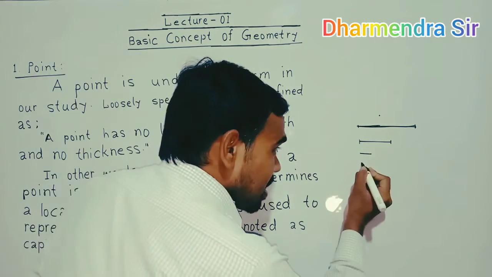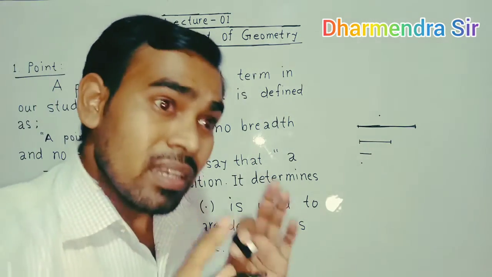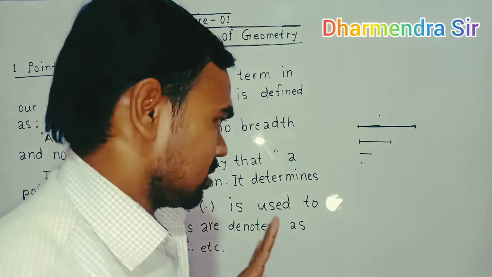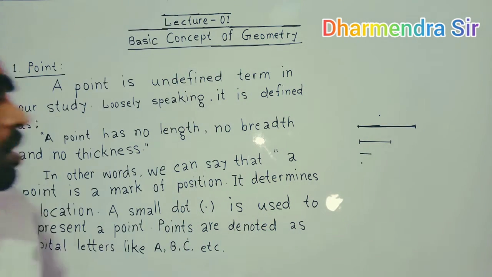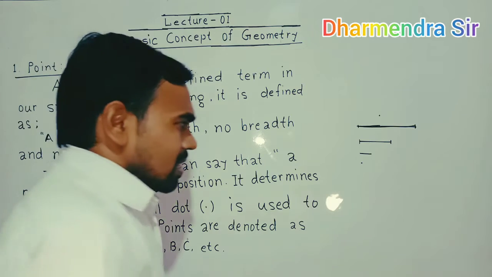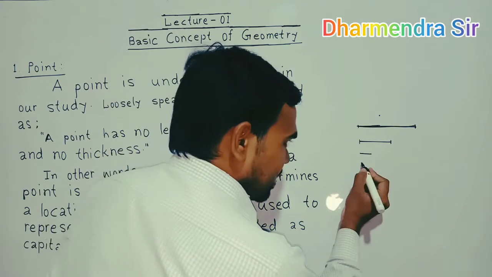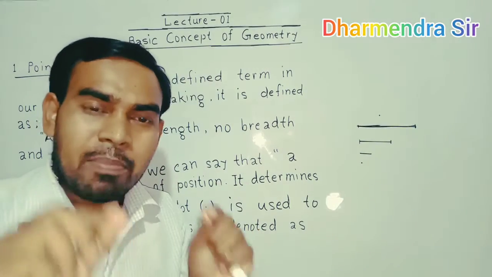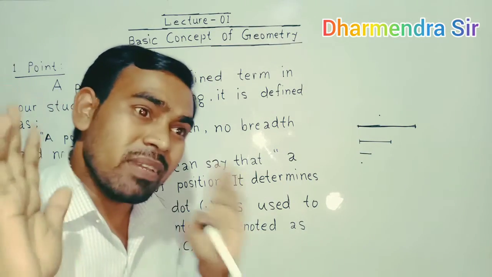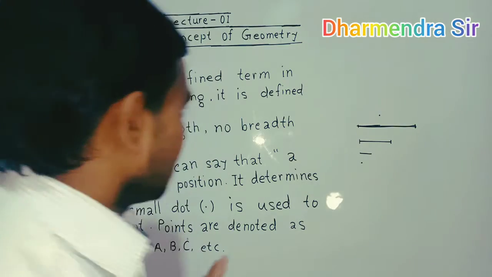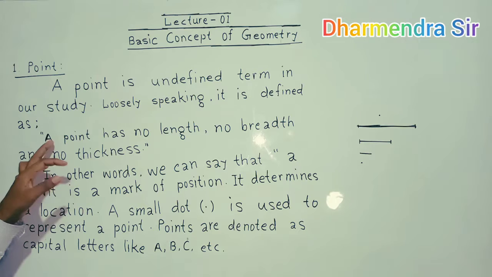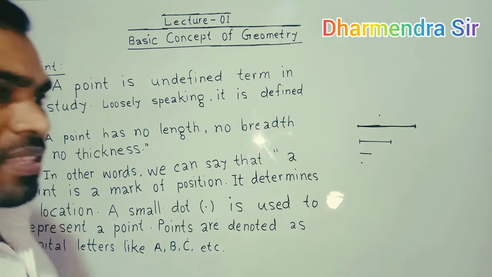That means a point has very little length that can be neglected. Similarly, a point has very little breadth and very little thickness that can be neglected. So saying that a point has no length, no breadth and no thickness is not strictly correct.